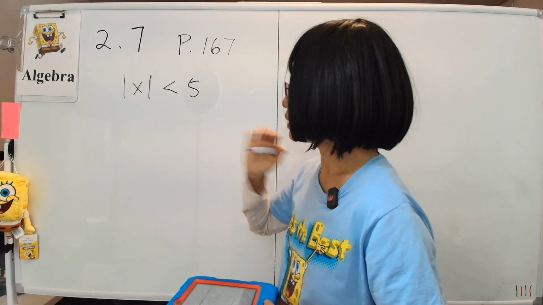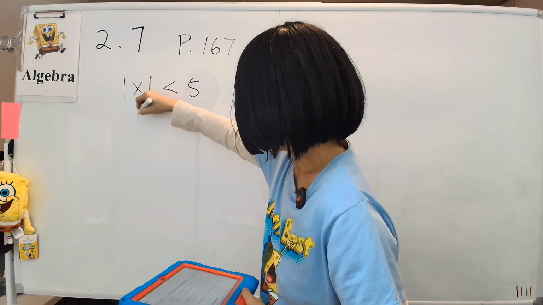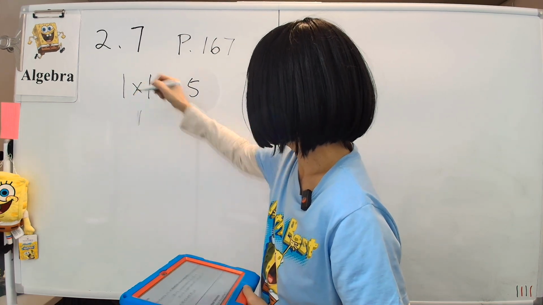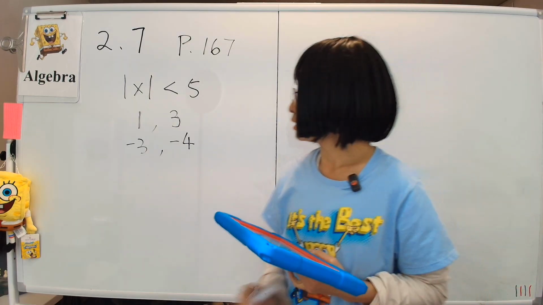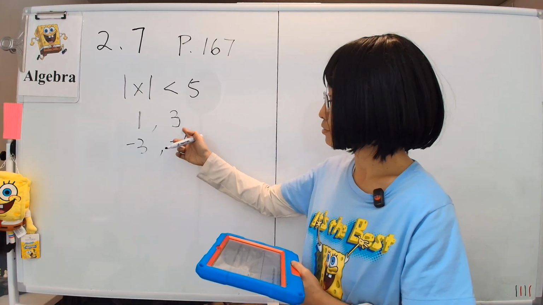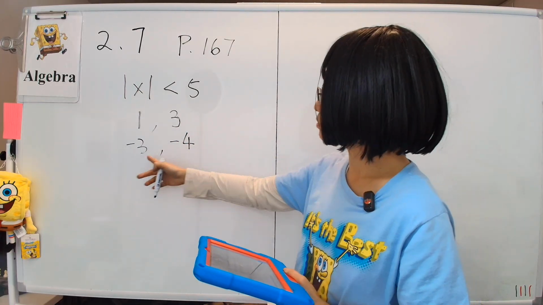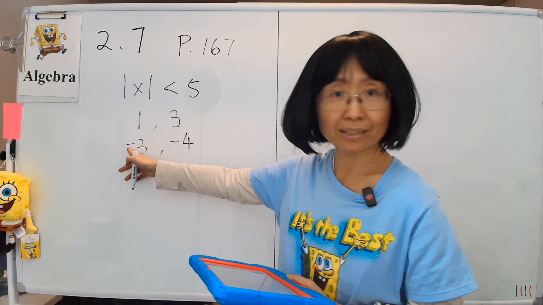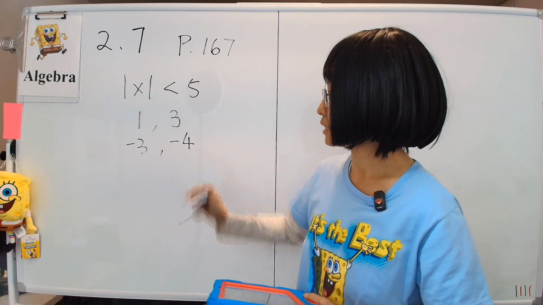Well, x might be, say, 1, right? 1 is definitely absolute value less than 5, or 3, that will work too. It can also be negative 3. Negative 3 for absolute value means you kick the negative sign out. It's just 3, it's still less than 5, so negative 4 works too.